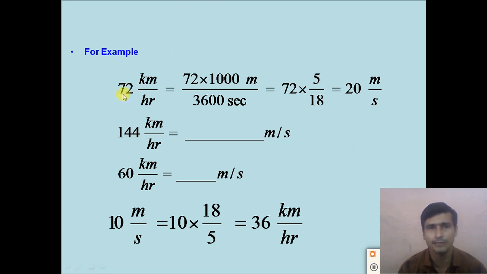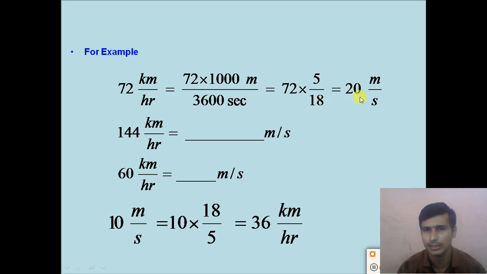For example, if the value given to you is 72 kilometer per hour, convert this 72 kilometer per hour into meter per second. There are two different ways to do that. If you multiply 72 kilometer, 1 kilometer is equal to 1000 meter. So we can write it like this: 72 multiplied by 1000 meter divided by 1 hour, which is equal to 3600 second. So 72 multiplied by 1000 divided by 3600. But this value is heavy for the calculation. So we directly multiply 72 multiplied by 5 by 18. Right?